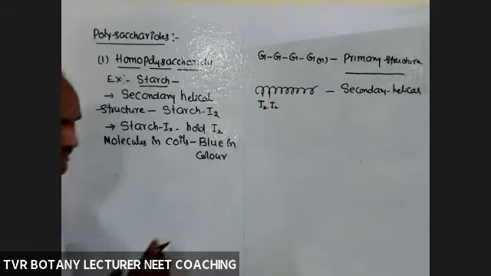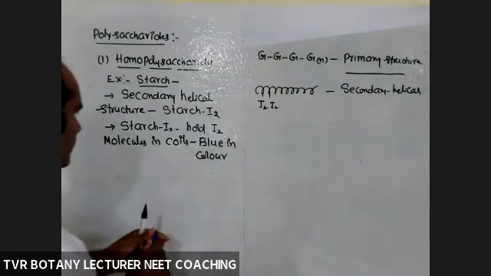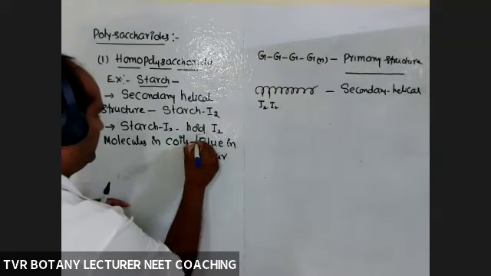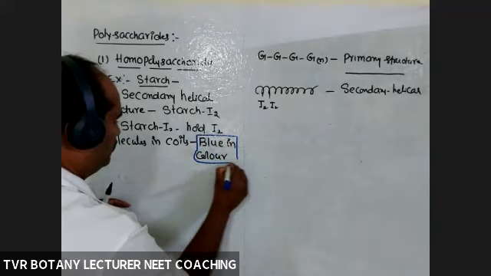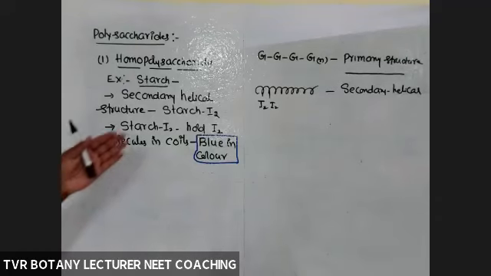So we have been using iodine to check whether the leaf has starch or not. If it is blue in color, definitely we can say that in that plant part or leaf part, starch was present. So starch is a homopolymer.